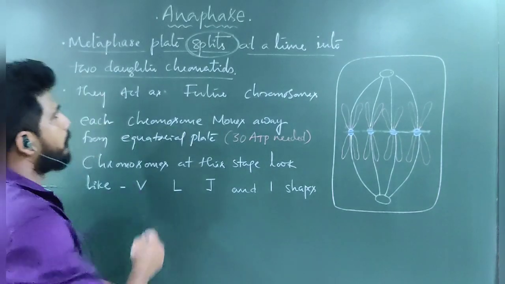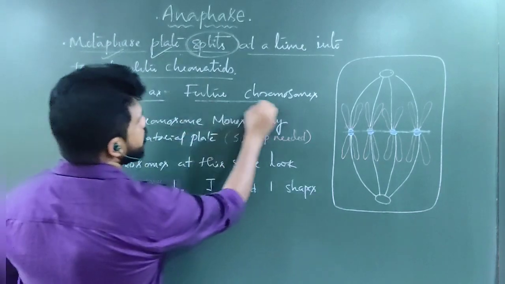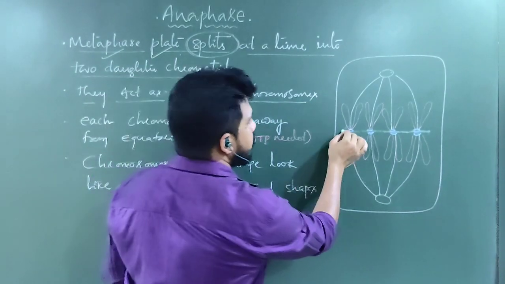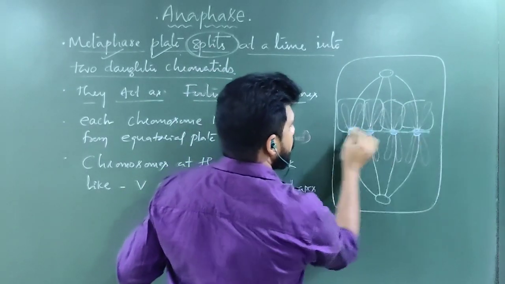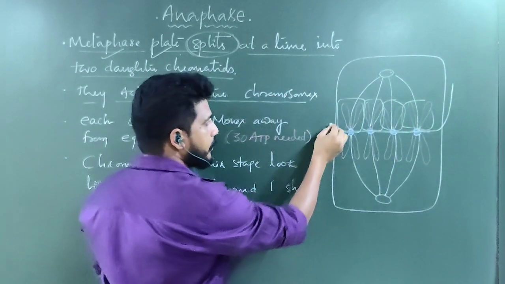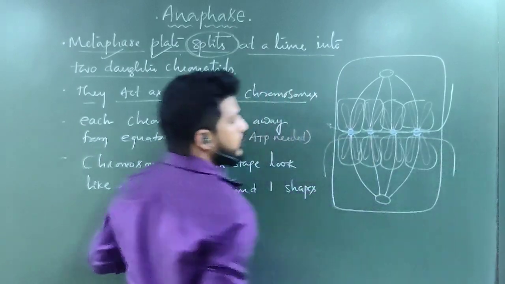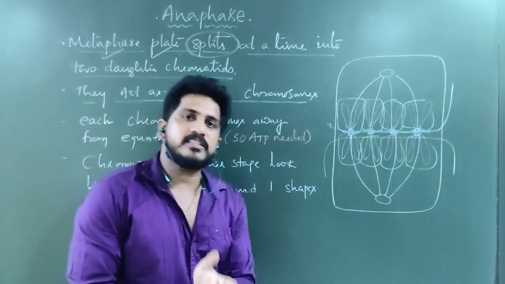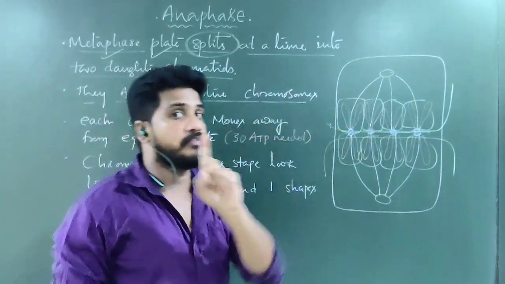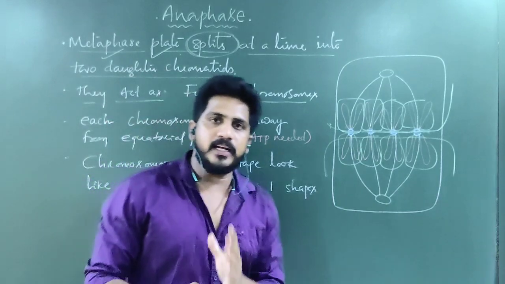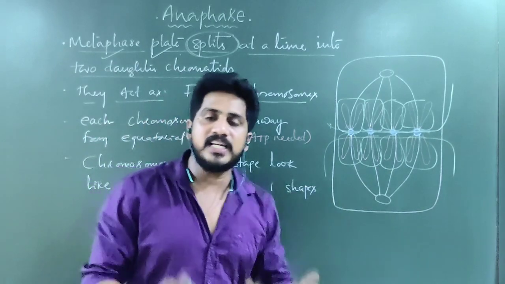In the early anaphase, what happened? Splitting of the metaphase plate. Then they act as future chromosomes. This entire part, 1, 2, 3, 4, all these are on this side and these 4 are towards the lower side. So in future, if a cell divides, each cell has the information because of the splitting. If splitting doesn't occur, all these chromosomes come to one side, then it is not cell division.